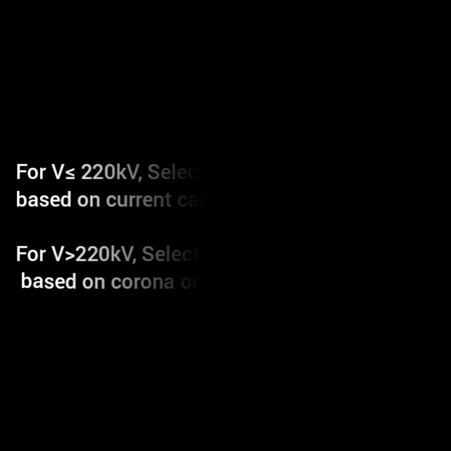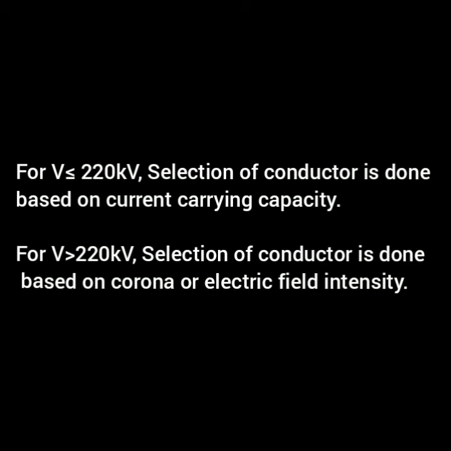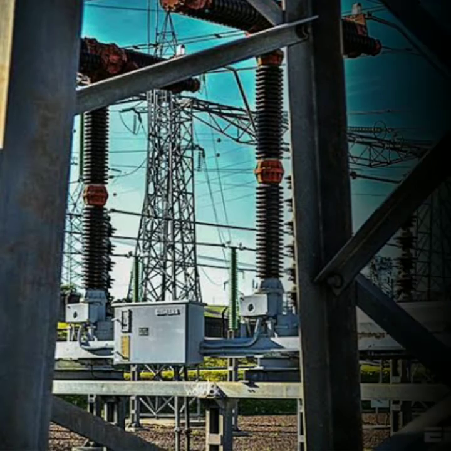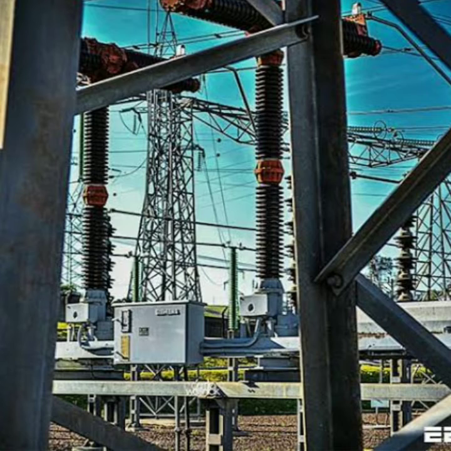For voltage V less than or equal to 220 kV, selection of conductor is done based on current carrying capacity. For voltage V greater than 220 kV, selection of conductor is done based on corona or electric field intensity. In India, the standard voltages used for primary distribution are 3.3 kV, 6.6 kV, 11 kV, and 3-phase 3-wire.